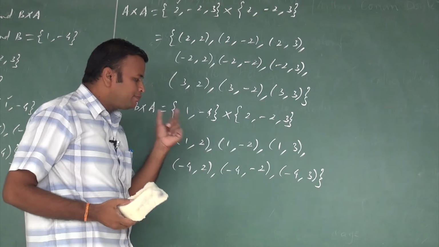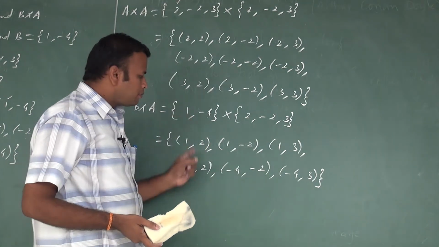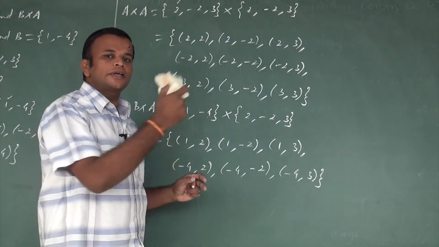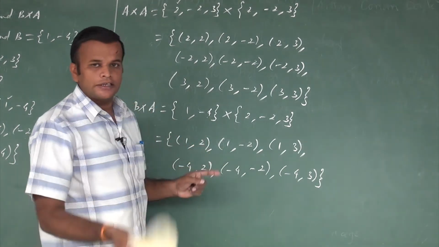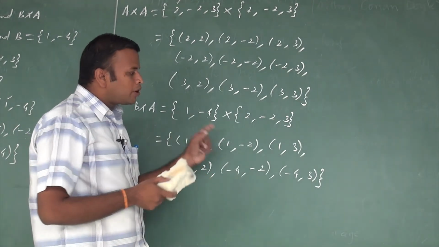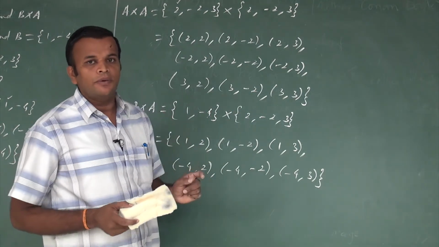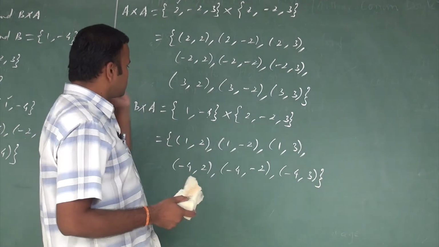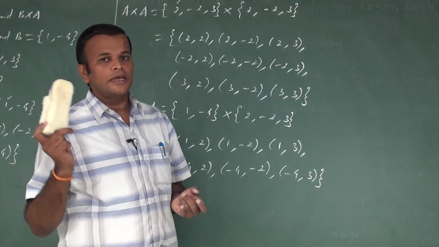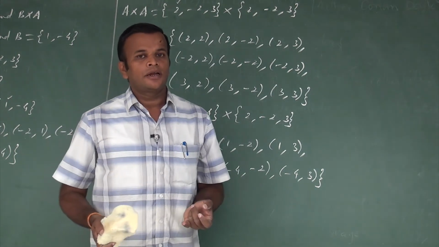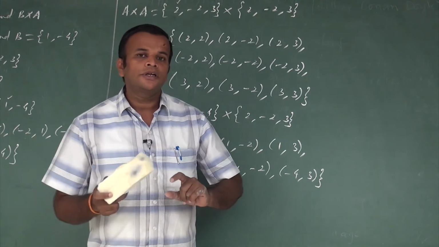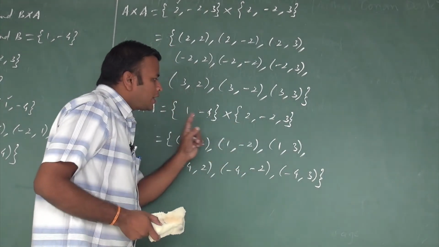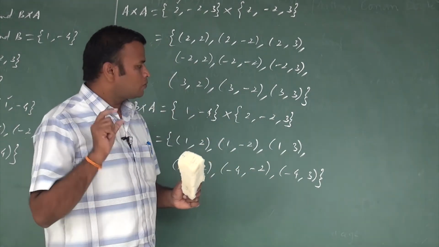We see that in all the cross products there is only one working rule. In all the ordered pairs, the first number or letter lies in the first set and the second number or second letter lies in the second set. So to write all possible ordered pairs, you don't leave out any one of the ordered pairs. So now you see there will be 3 cross products here. One is A cross B, another is A cross A, and the third is B cross A.